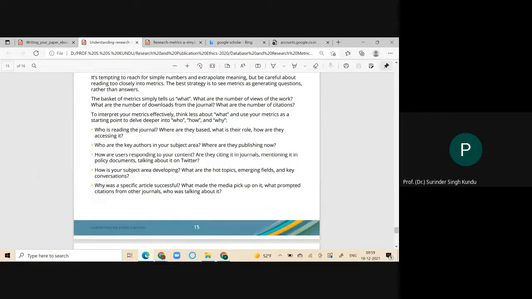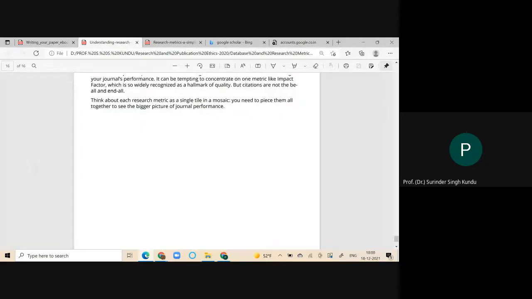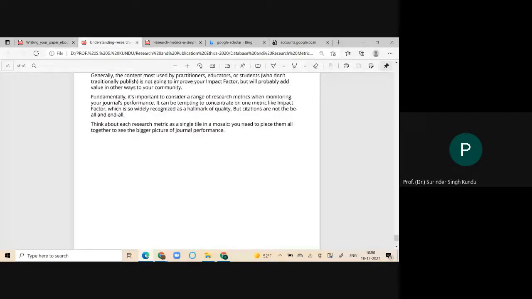The last point I have to share with you: think about each research metric as a single tile of a mosaic. You need to piece them all together to see the bigger picture.